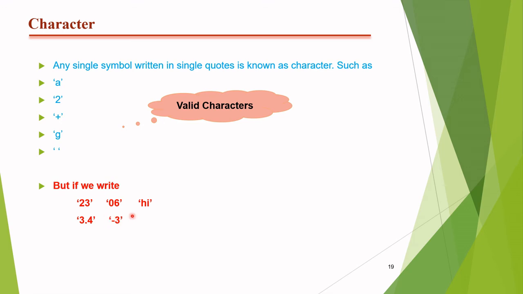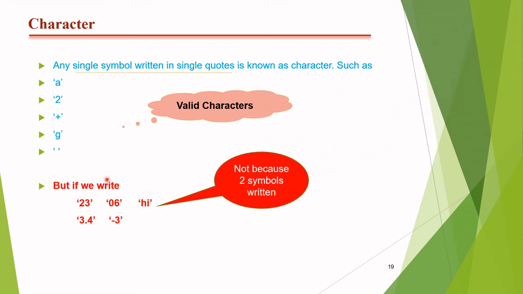2. So these are not valid characters. According to the definition, these are not valid characters. Here some contain 2 symbols and some contain 3.